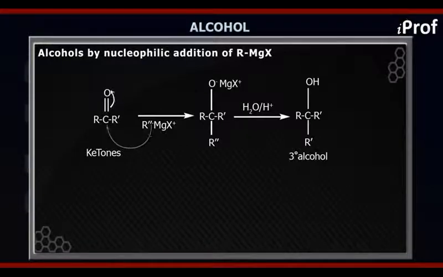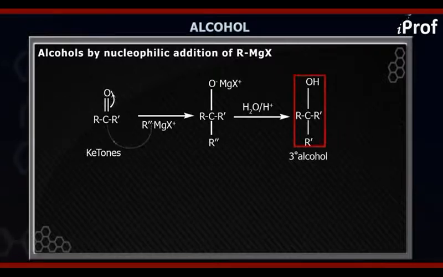Now this intermediate is being formed. Now what you do is you carry out the hydrolysis, that is in the presence of H plus. So what you do is you add H2O plus H plus. So what you will get is RCOH R dash R double dash.